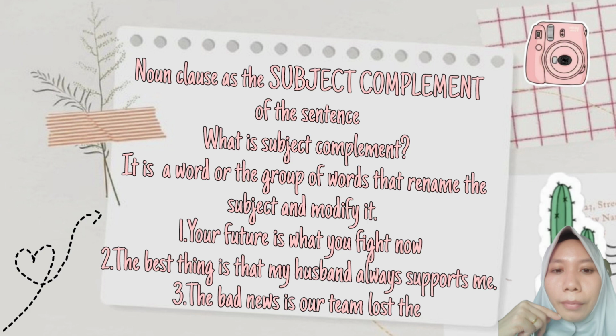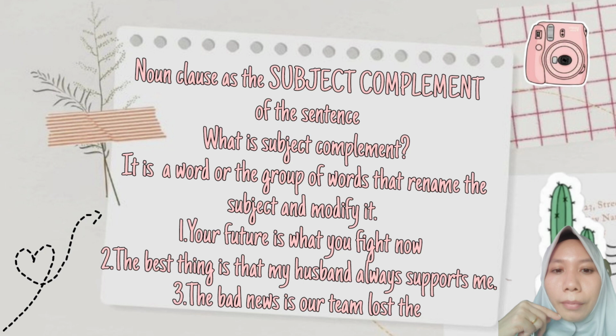Noun clause as the subject complement of the sentence. Before we go to the examples, I will tell you what the subject complement is. A subject complement is a word or group of words that renames the subject or gives more information about the subject of the sentence.